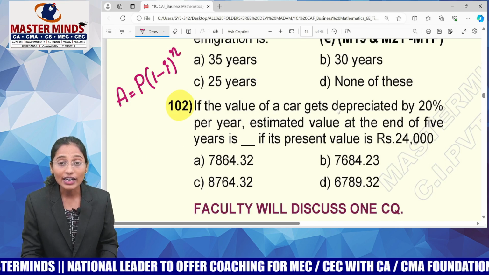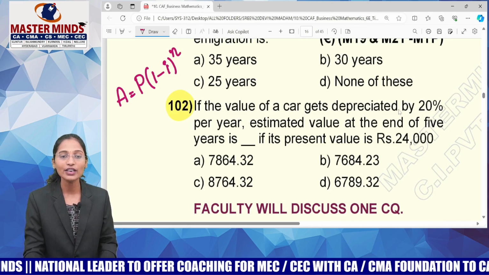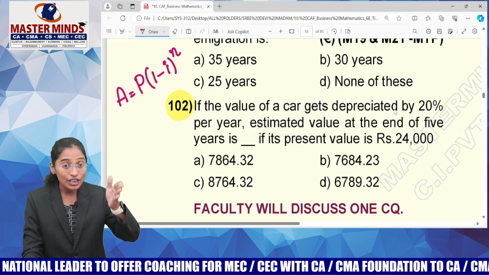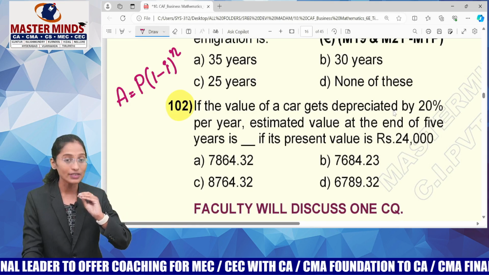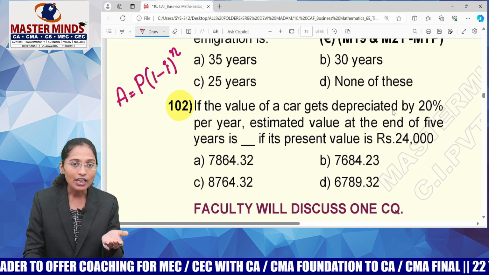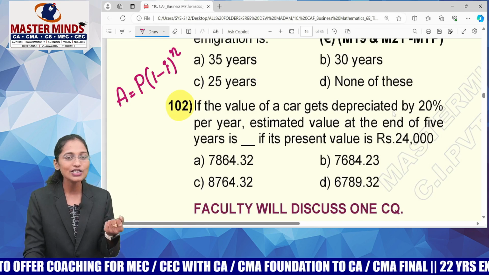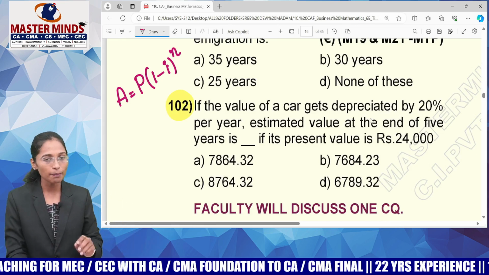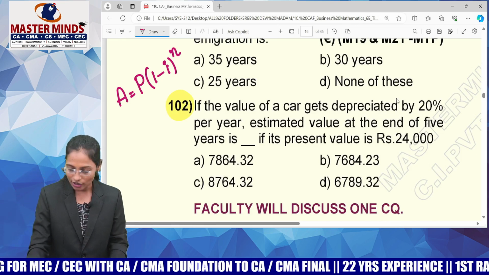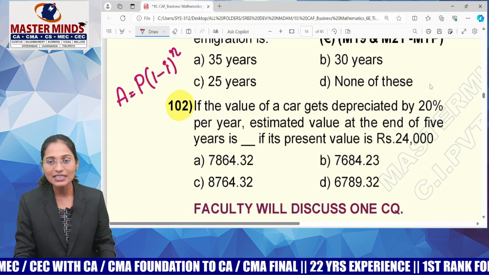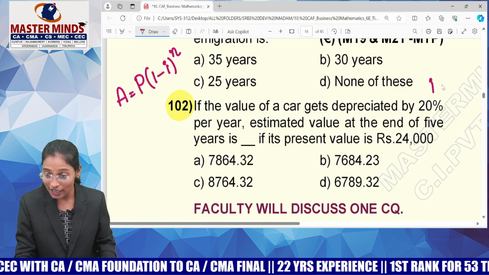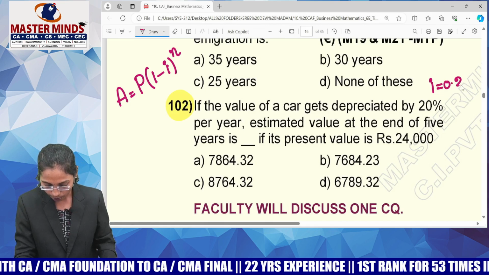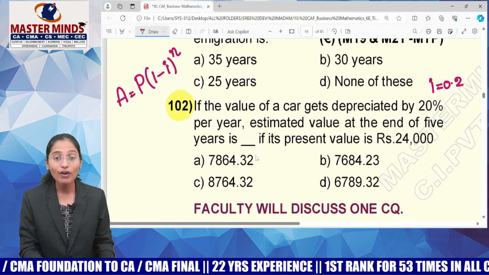Okay. Now look at this question. If the value of a car gets depreciated by a rate of interest of 20%. Guys, depreciation means addition or subtraction of value. Subtraction means instead of i equals 20, you must write i equals minus 20. So instead of that, I gave you this formula. Directly use i equals 20% and then write 1 minus i. So rate of depreciation is 20% means R equals 20%. But what is i equal to? 0.2.